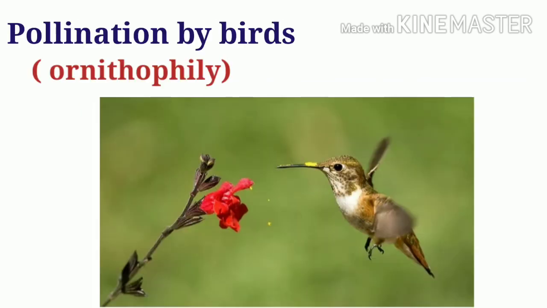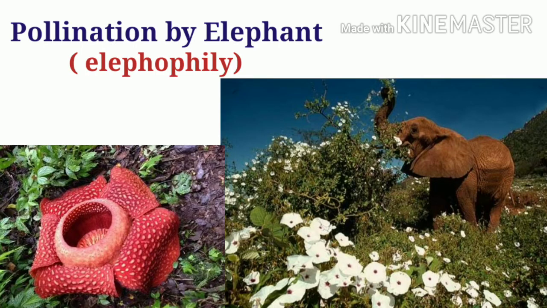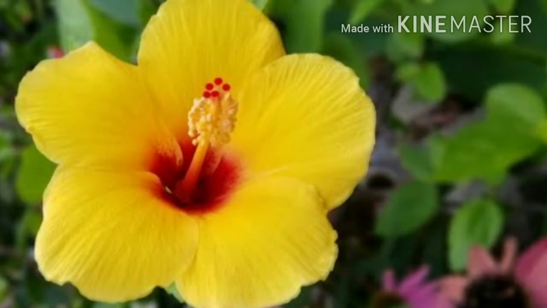Some flowers are also pollinated by birds. Example, Bignonia, Canna, etc. Pollination by birds is called ornithophily. Elephants also act as a pollinating agent. This is called elephantophily. Elephantophily is found in Rafflesia, whose flowers are very large and are found at ground level. In contact with the pollen grains, the pollen grains stick to their feet and may be carried to the stigma of another flower.